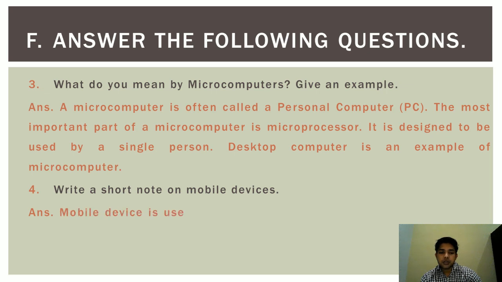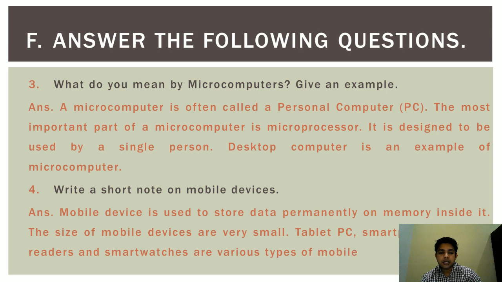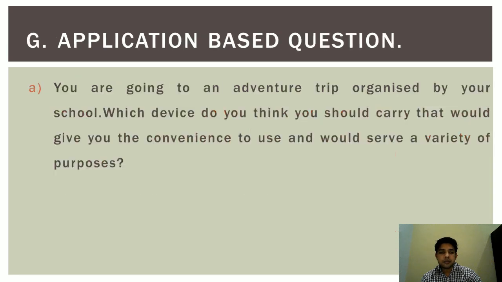Next question is write short note on mobile devices. Mobile devices are used to store data permanently on memory inside them. The size of mobile devices is very small. Tablet PC, smartphones, e-book readers and smartwatches are the various types of mobile devices.